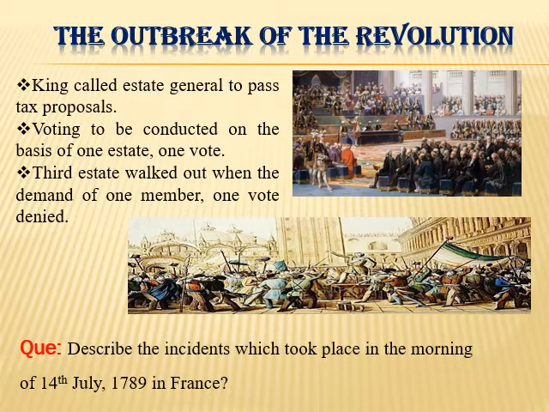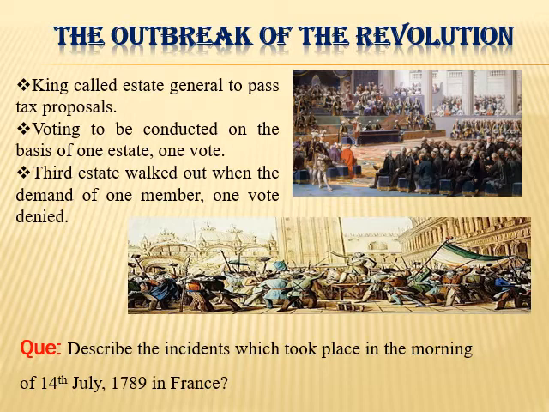Among that group were Mirabeau and Abbe Sieyes. Okay, who were they? Listen, Mirabeau was born in a noble family, but he discarded his feudal privileges, and Abbe Sieyes was originally a priest. He wrote an influential pamphlet called What is the Third Estate?